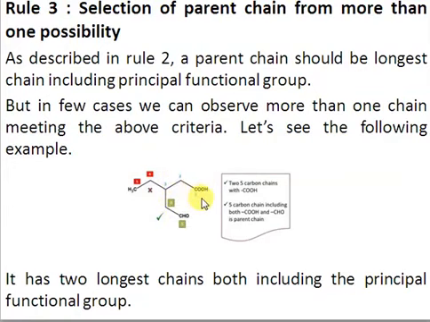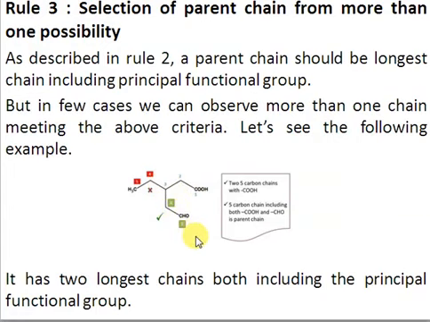So both ways we get 5 carbons each, but in this way we get 5 carbons with both functional groups as a part of the chain, right? So numbering will start from the principal functional group. So numbering will not start from the aldehydic side; it will start from the carboxylic acid side, because carboxylic acid has higher preference over the aldehydic group, right? So you will number 1, 2, 3, 4, and 5.